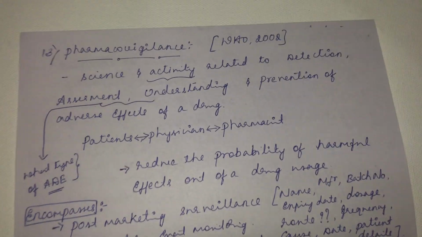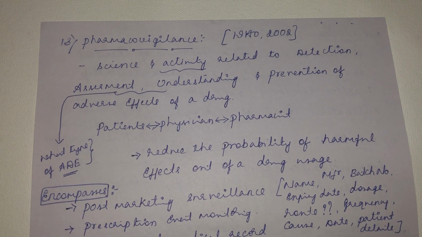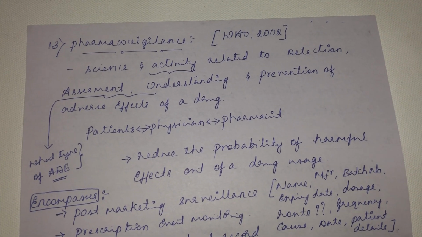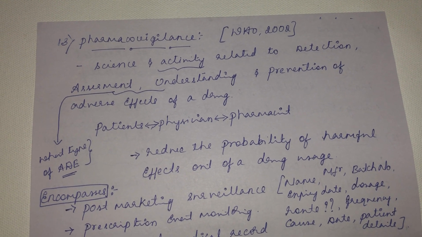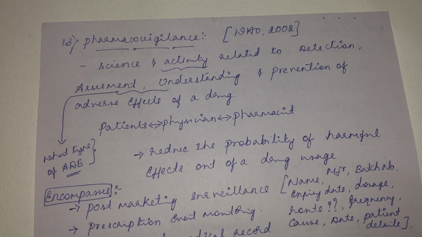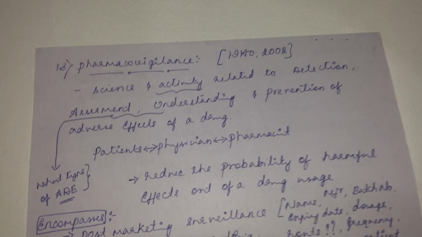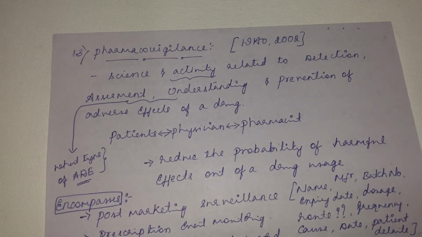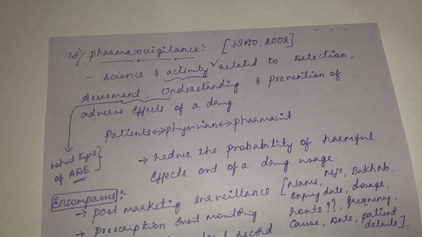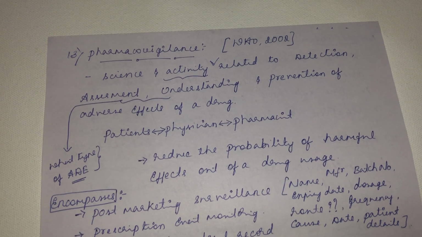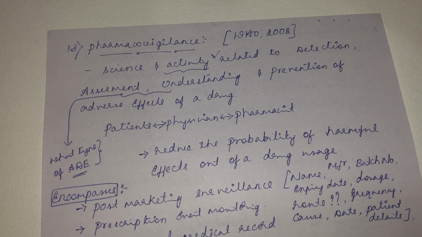What do you mean by pharmacovigilance? Pharmacovigilance is a science and activity that is related to the detection, assessment, understanding and the prevention of adverse effects of a drug. It is not only a theoretical science, it is also an activity, because there are certain activities that come under pharmacovigilance.